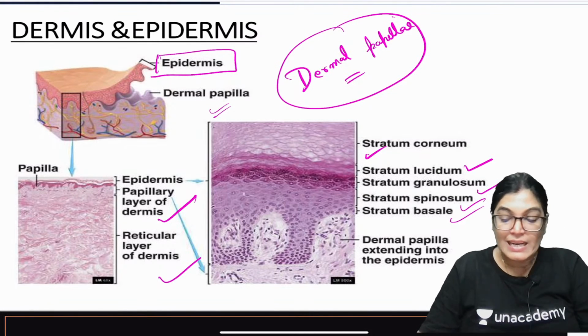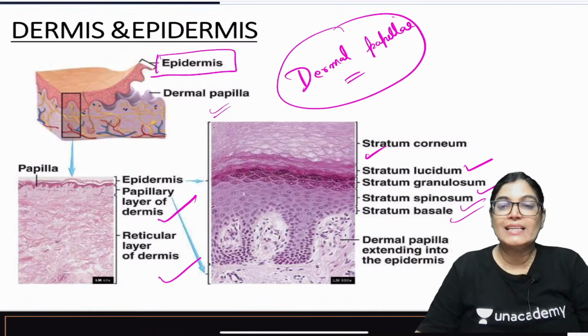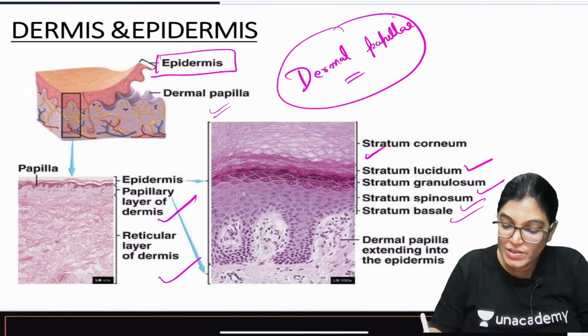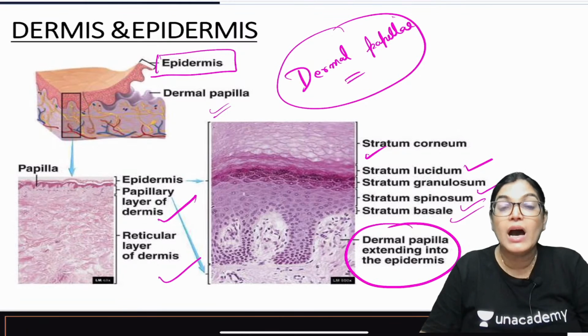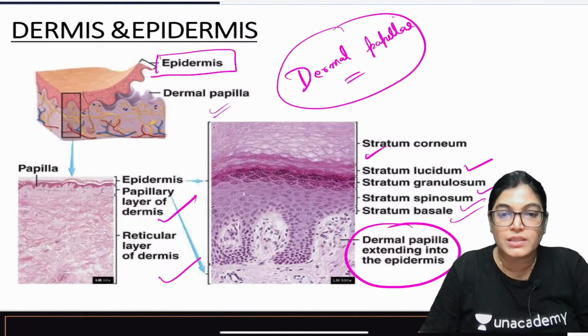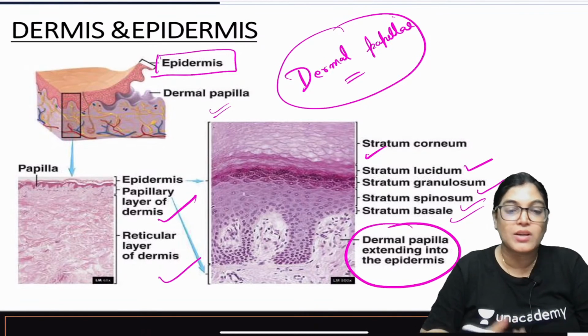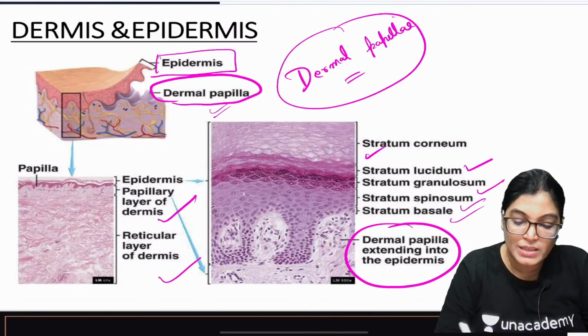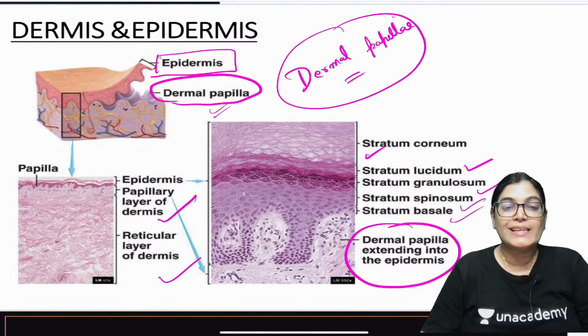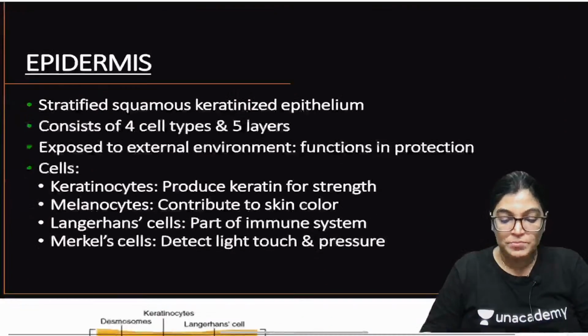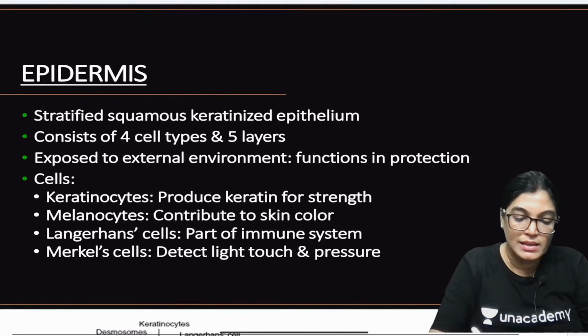The layers of the epidermis, as we go from superficial to deep, consist of stratum corneum, stratum lucidum, stratum granulosum, spinosum and basale, which is resting on the dermal papilla, and the dermal papilla and epidermis are interlocking with each other. You can see the projecting part of the dermis interlocking with the epidermal ridge. Now, let us discuss the epidermis layer in detail.